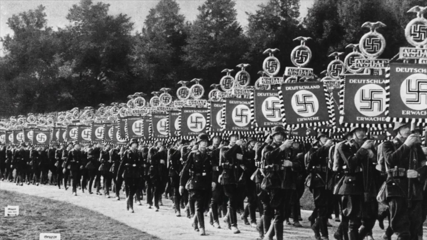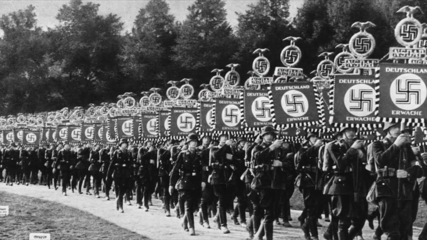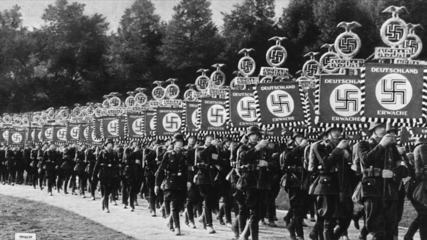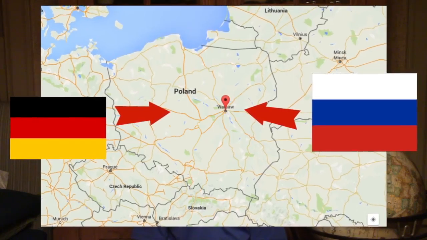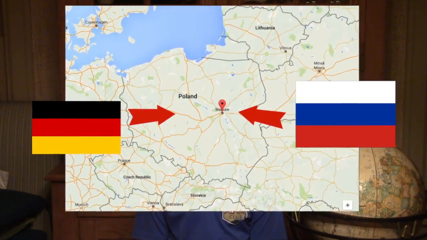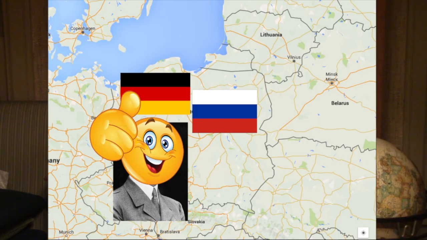At 4:45 on September 1st, 1939, roughly 1.5 million German troops were lined up along the 1,750-mile border with Poland. On the opposite side of Poland, the Russian military was also ready to invade. They were both headed for Warsaw, the capital of Poland. Within weeks, Germany and Russia had control of Poland and its people. Hitler set up camps in Poland to solidify his rule and start exterminating all Jews.